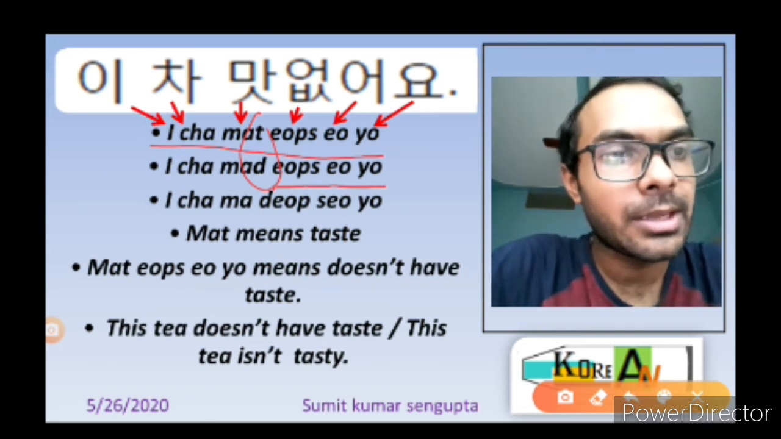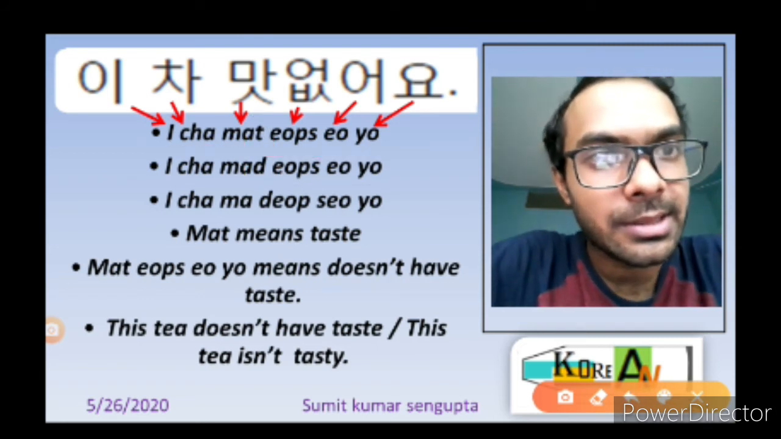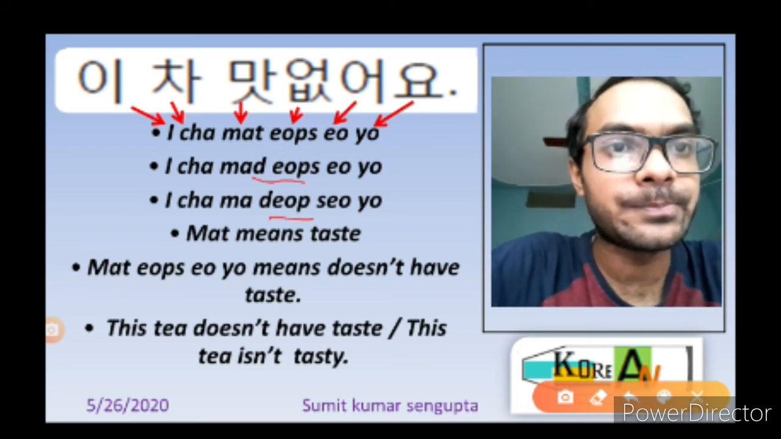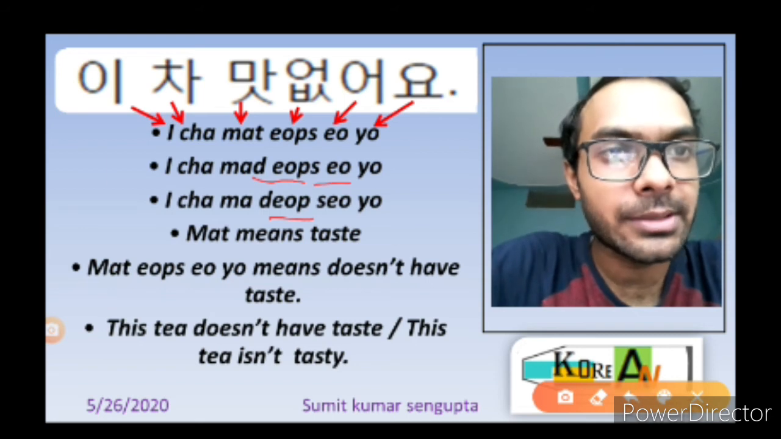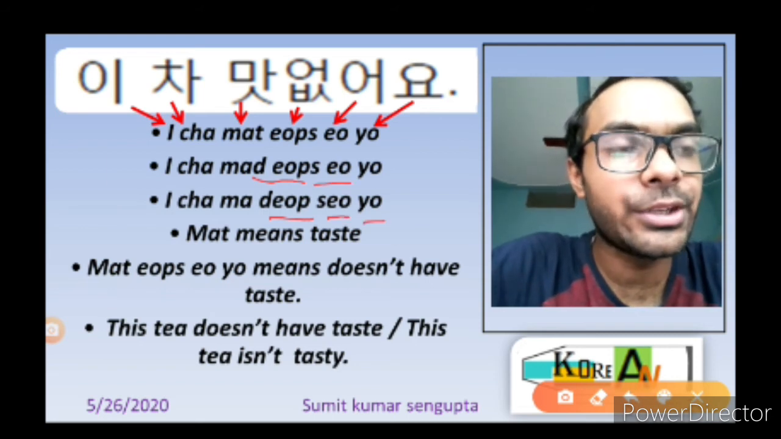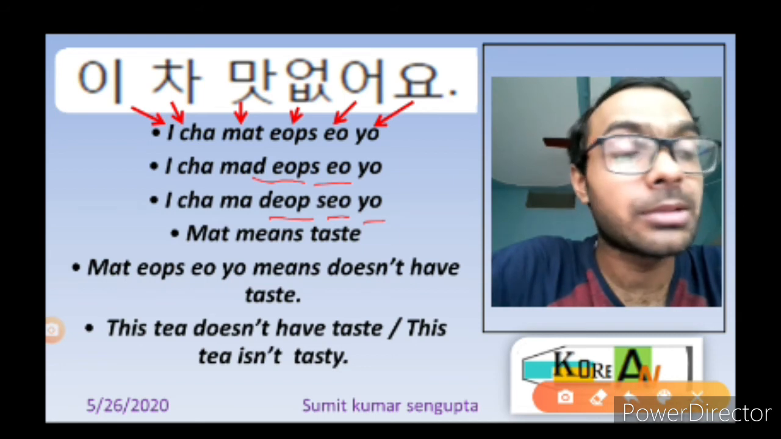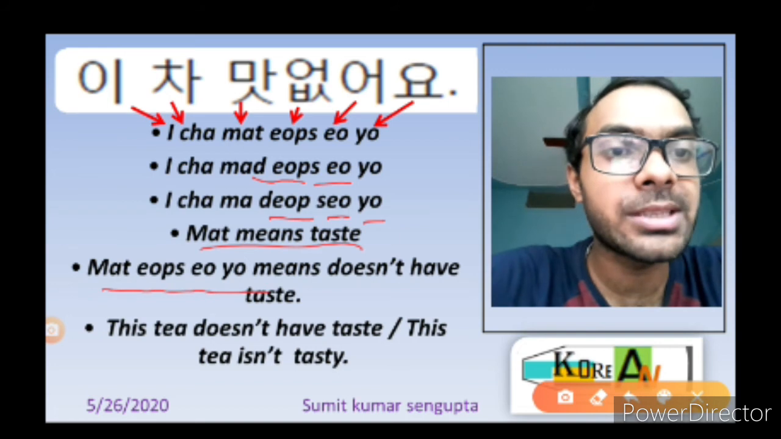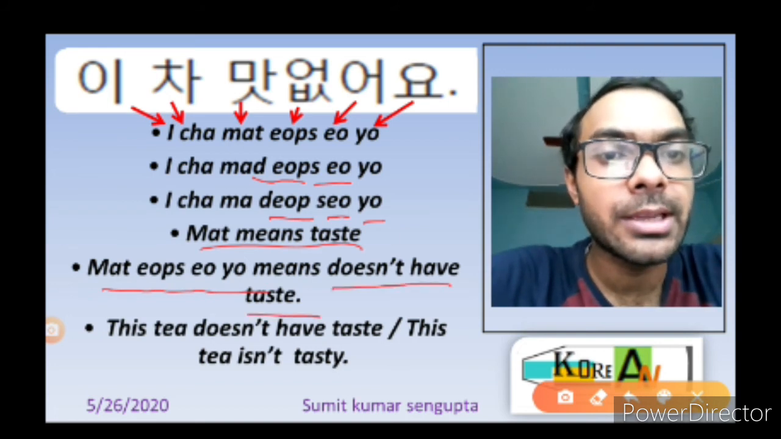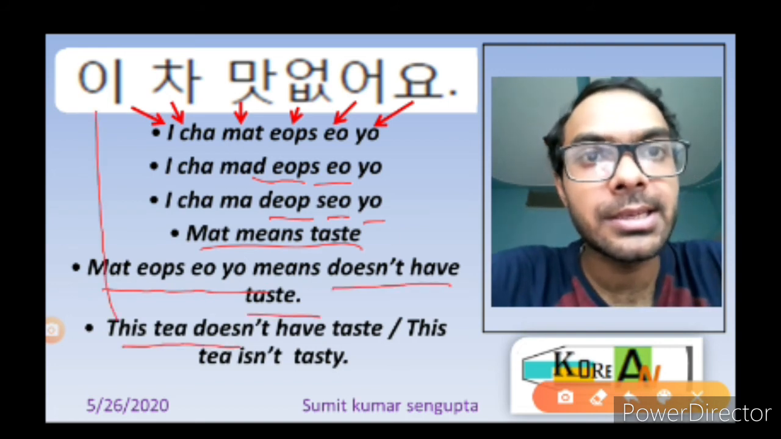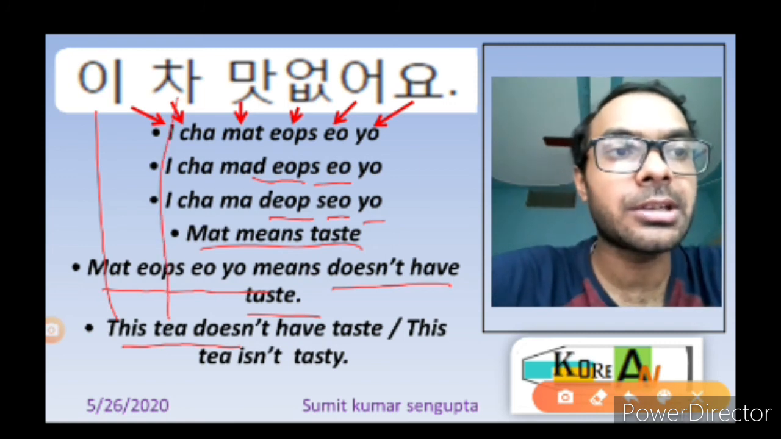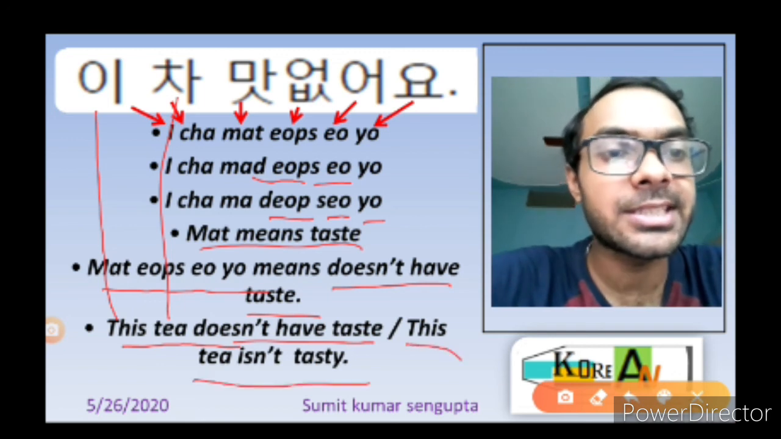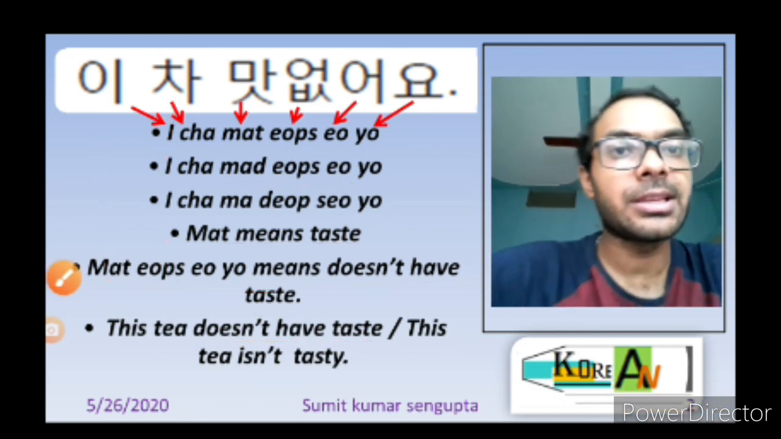But in the third line we see that D and EOP are written together, madeop syoyo, and this S comes here, syo, so, and yo, madeop soyo. Mat means taste, madeop soyo means doesn't have taste. This T, cha doesn't have taste. Madeop soyo, this T isn't tasty. Okay, I think it must be clear.